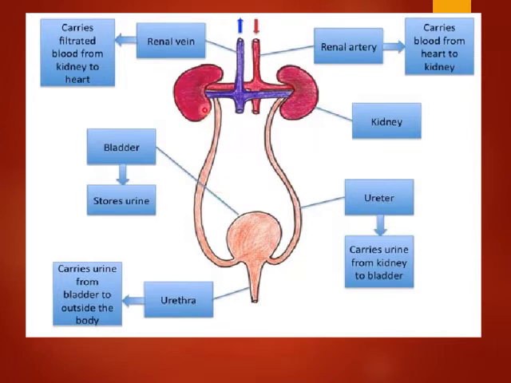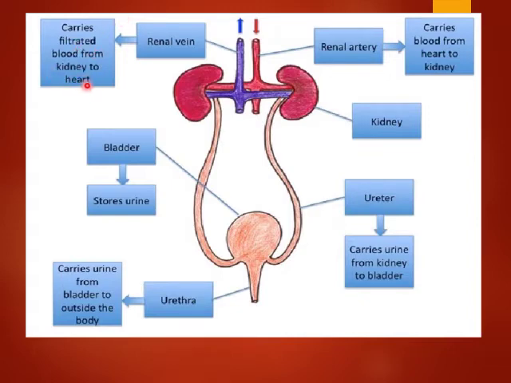Now, if we talk about how the kidney functions, first of all, see here, there are two blood vessels. This is the renal vein and this is the renal artery. These are the kidneys, and this is the ureter. So what happens? The renal artery carries blood from the heart to the kidney, and the renal vein carries filtered blood from the kidney to the heart.